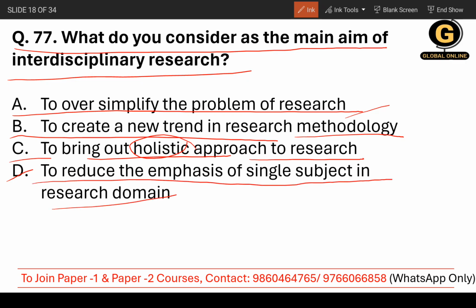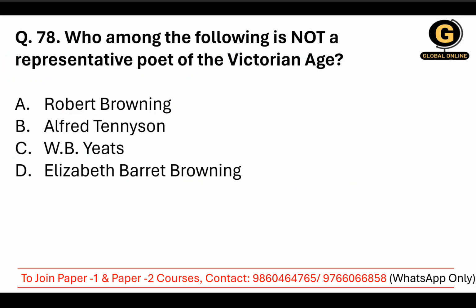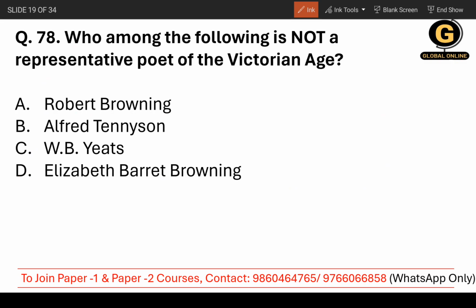Of course, the most perfect option seems to be C, to bring out a holistic approach to research, because interdisciplinary is very much related to a holistic approach. That is why the correct answer is C. Moving on to question number 78. Who among the following is not a representative poet of the Victorian age? So, of course, as we all know, Robert Browning is a Victorian age writer.